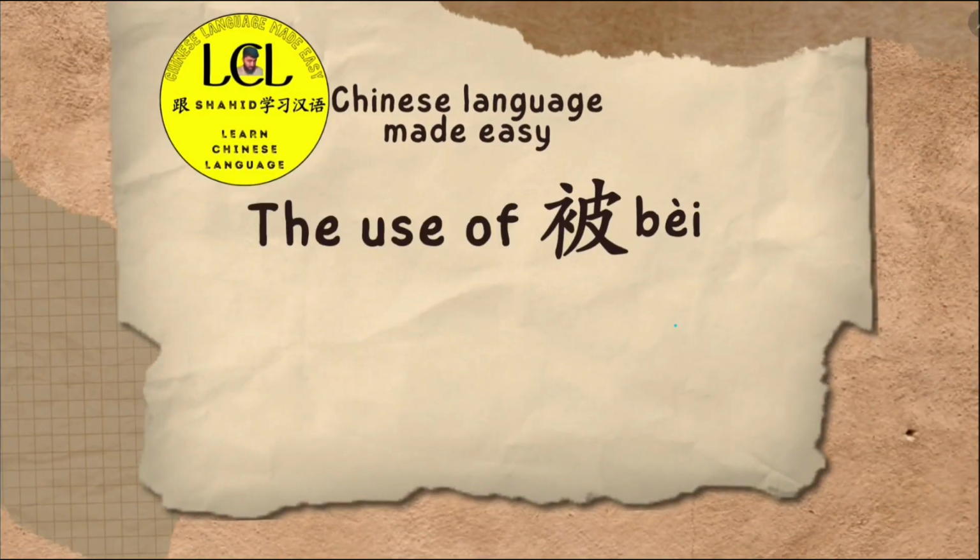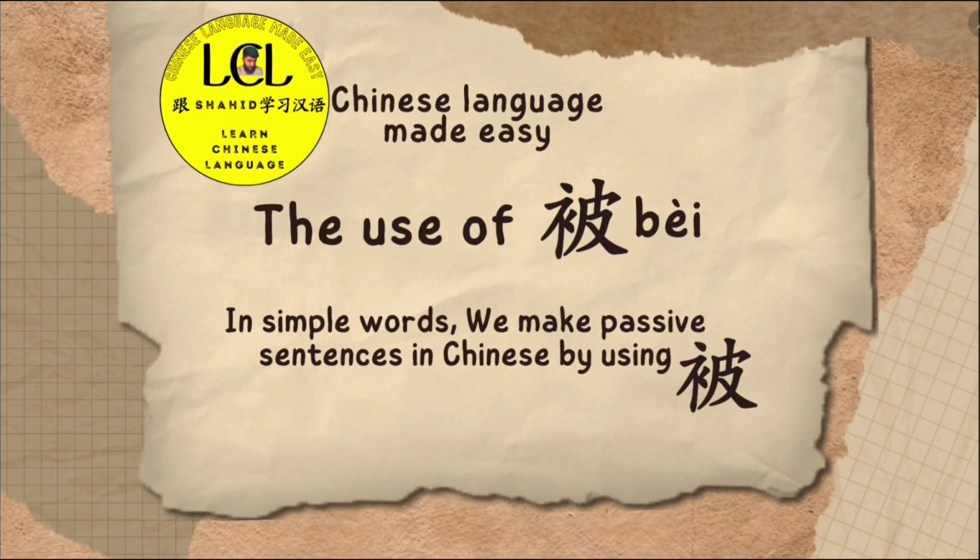Now here I'll talk about the use of 被 (bèi). In simple words, we make passive sentences in Chinese by using 被.